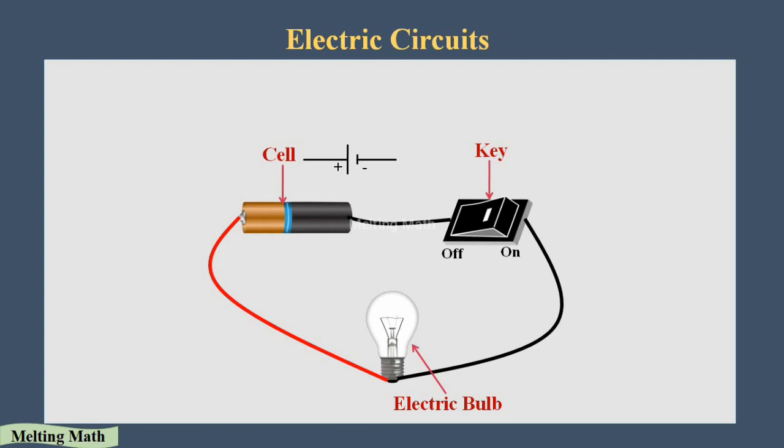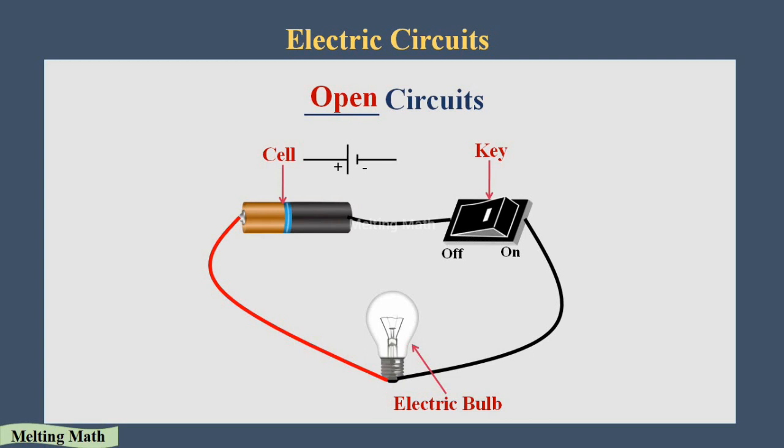When the switch is on, we call it a closed circuit, and when the switch is off, we call it an open circuit. So two types of circuit are there based on the switch. Let's see about it. First, when the switch is off, what is the state of the circuit? When the switch is off, the state of the circuit is called the open circuit.